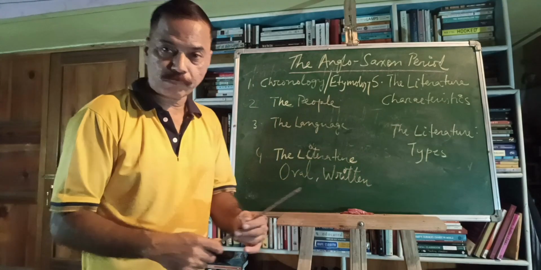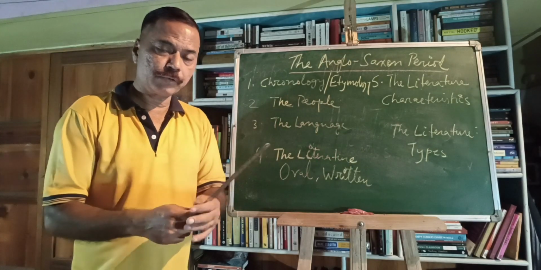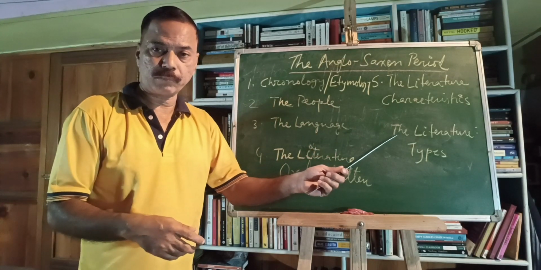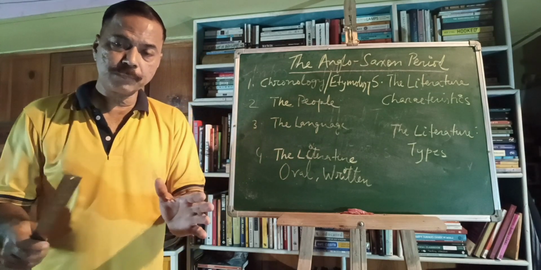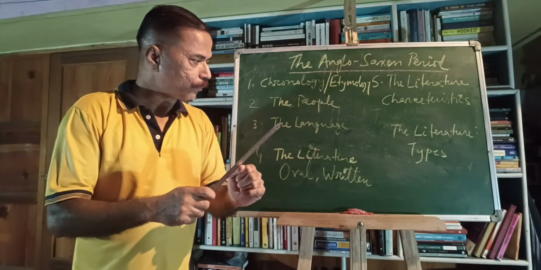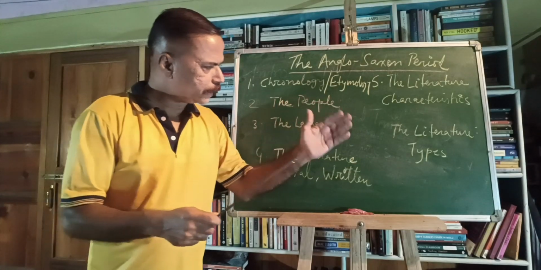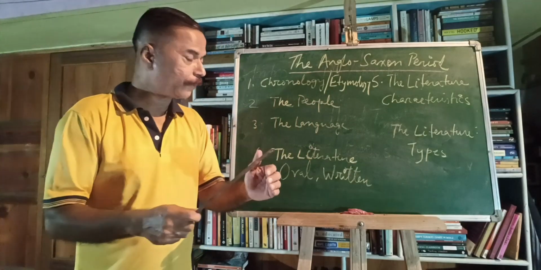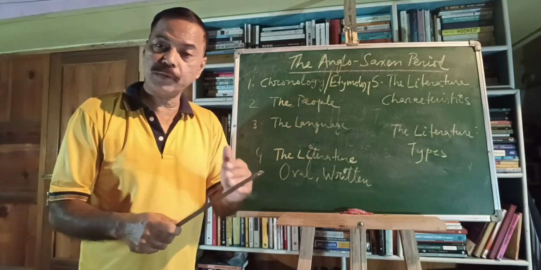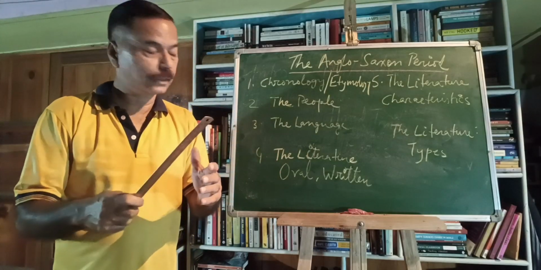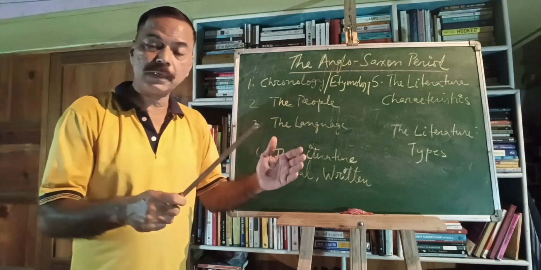Then coming to the types, the forms and genres prevalent in Anglo-Saxon literature. Predominantly, the literature can be divided into two groups: prose and poetry. Under prose come the homilies of Ælfric and Wulfstan. Under poetry, we have both religious poetry and secular poetry. In religious poetry, we have mainly two groups: the Caedmon group and the Cynewulf group. In secular poetry, first mention must be made of that great epic Beowulf. Then we have elegies. There were no proper lyrics then, but these elegies were lyrical. Elegies like The Wife's Lament, The Husband's Message, The Wanderer, The Seafarer.